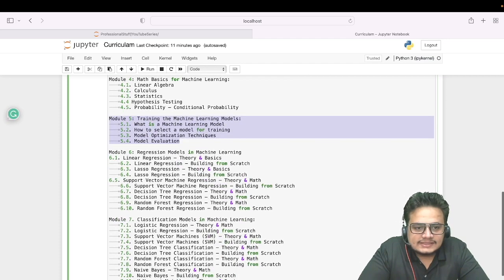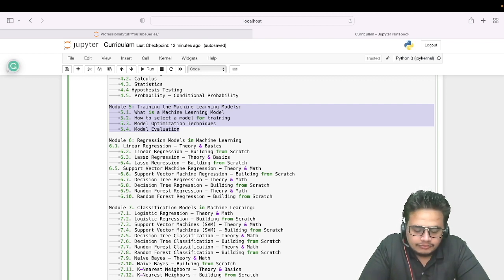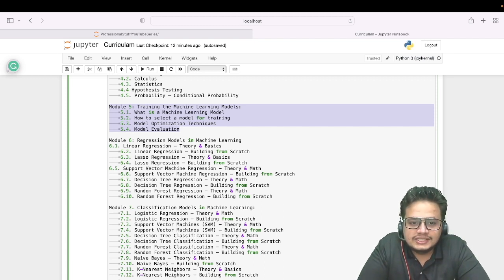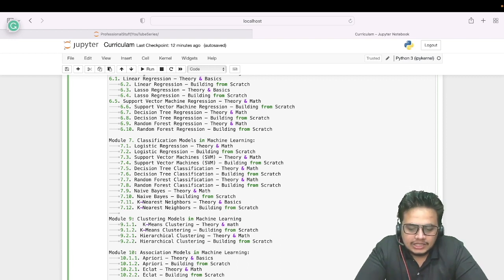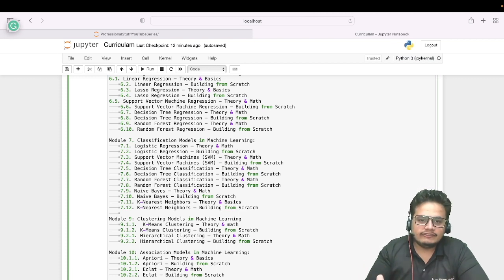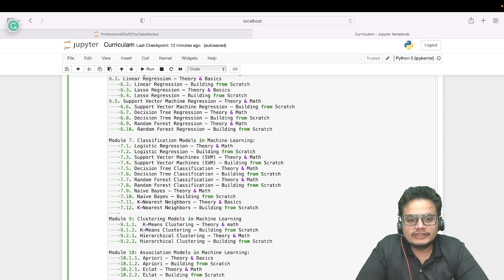In module 6 and module 7, we will be learning about regression models. Now what is regression? We'll learn in this, and some classification models we learn, like linear regression, logistic regression, decision trees, support vector machines, RF, random forest, naive Bayes, KNN, K nearest neighbors. We will be covering the theory part for each algorithm. Then we'll be covering the maths part, and then we'll be building all of these algorithms from scratch using Python. This will be the whole flow which I'll be following in this complete video series.